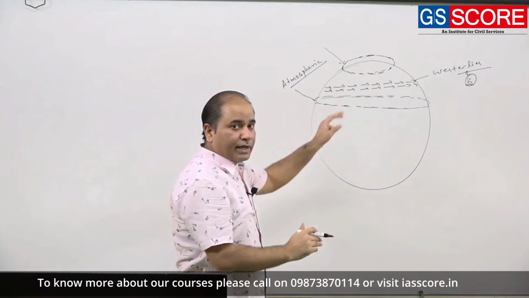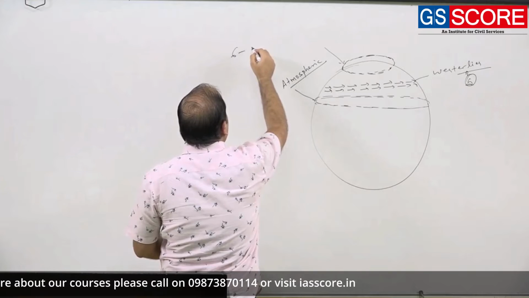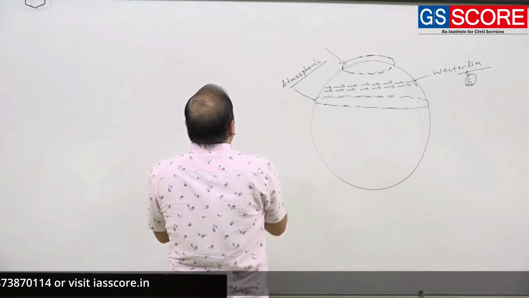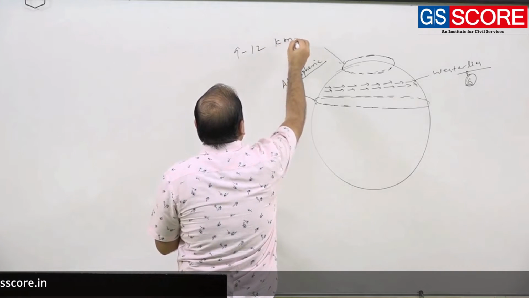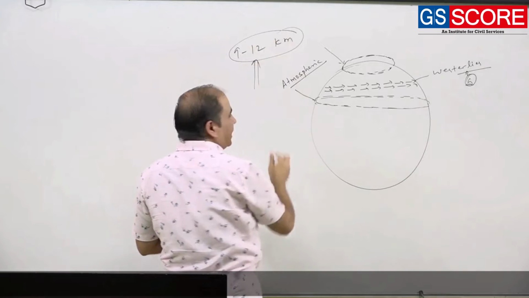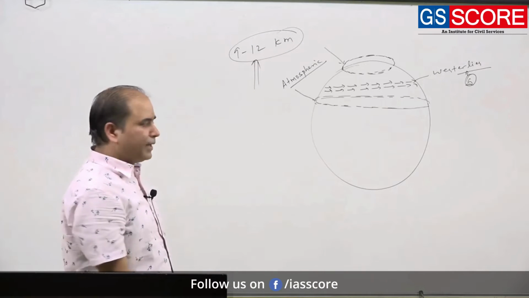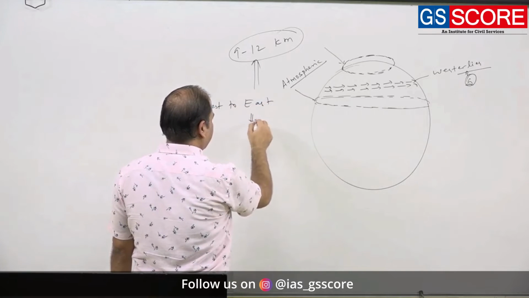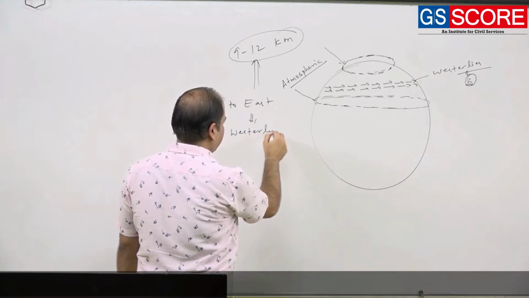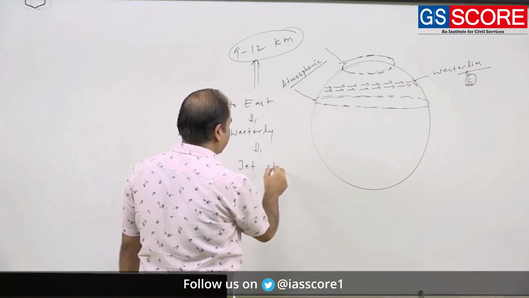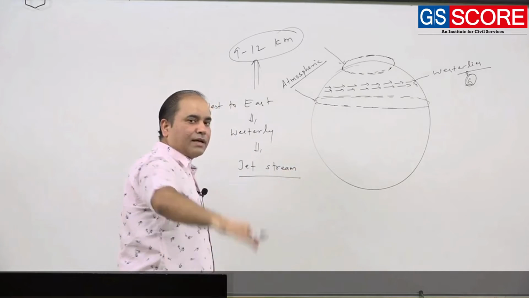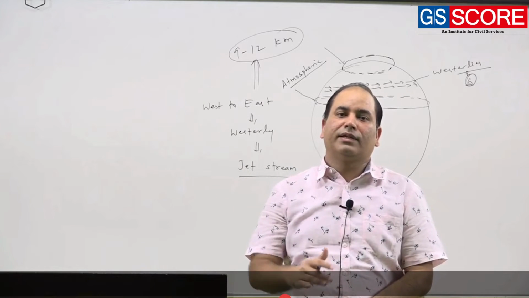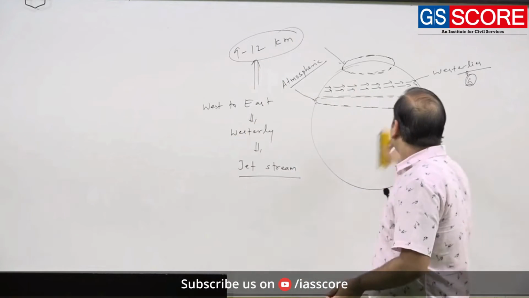In the above atmosphere, between 9 to 12 kilometers most of the time, there is a very high speed atmospheric wind blowing west to east in the zone of westerlies, which is simply known as the jet stream. So the jet stream is an upper atmospheric circulation blowing in the zone of westerlies. Westerlies blow on the ground, and above we have the jet stream.